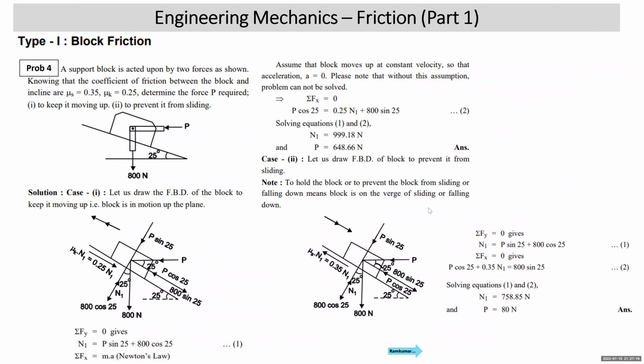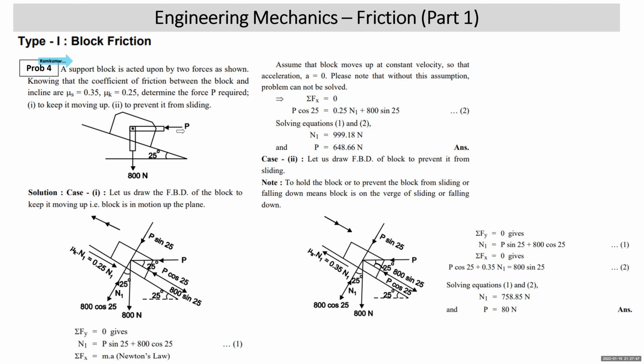Now, we are ready to move to the next problem, number 4. A support block is acted upon by two forces as shown. Knowing that coefficient of friction between the block and incline, mu s is 0.35, mu k is 0.25, determine the force P required to keep it moving up and to prevent it from sliding. Now you can see that there is a support block. It is subjected to horizontal force P towards left, weight 800 is vertical down.